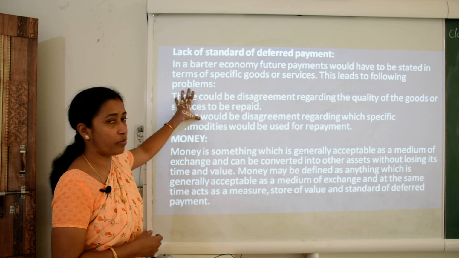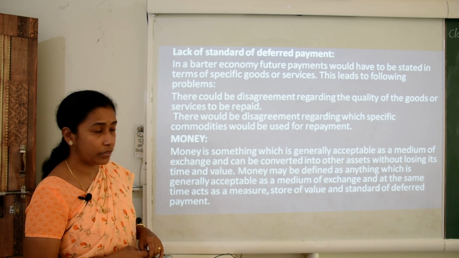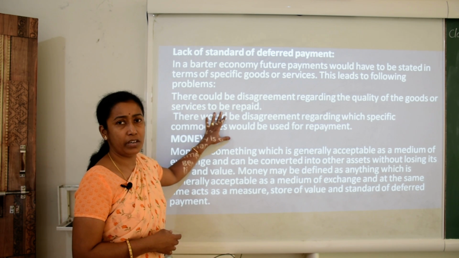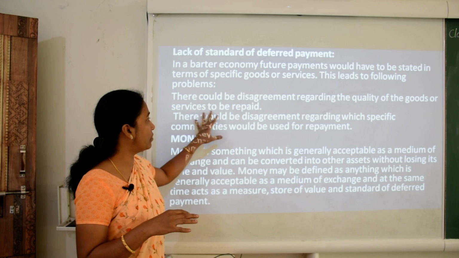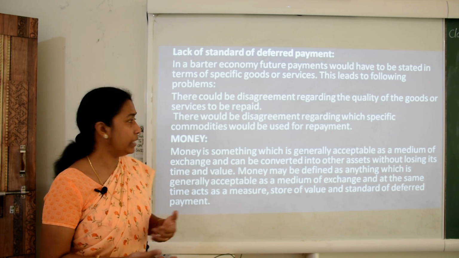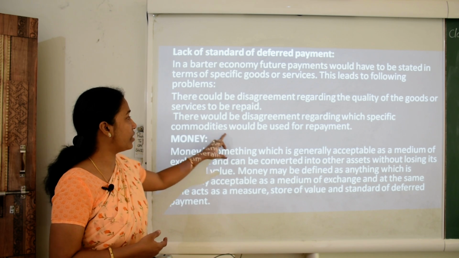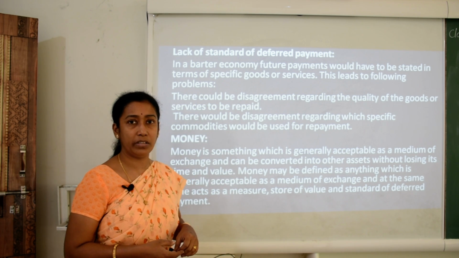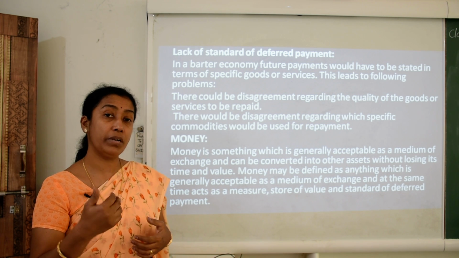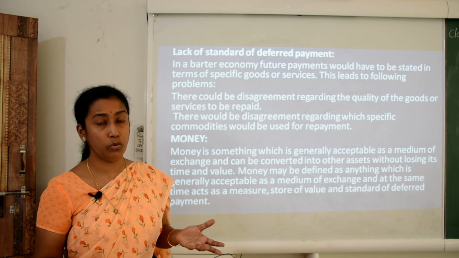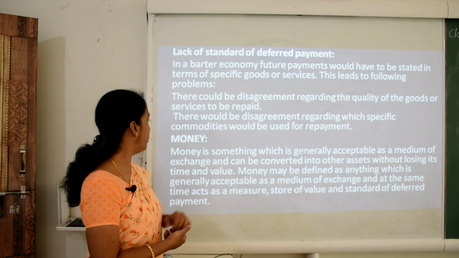This leads to the following problems: there could be disagreement regarding the quality of the goods or services to be repaid, since the quality never remains the same. There would also be disagreement regarding which specific commodities would be used for repayment. No criteria was available for which category of goods would be used for repayment. So this was also one of the problems of deferred payments.